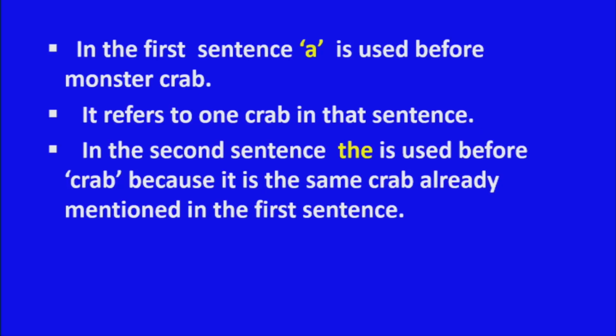Now, in the first sentence, a is used before monster crab. So, you know that sentence refers to one crab in that sentence. In the second sentence, the is used before crab because it is the same crab already mentioned in the first sentence.